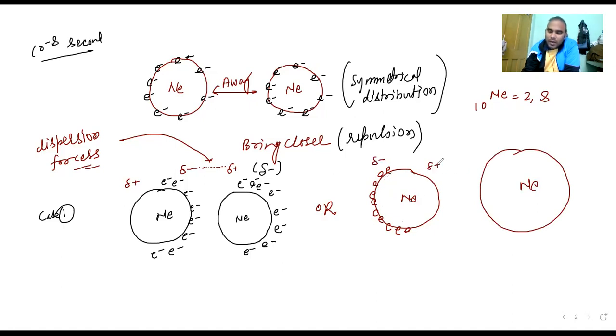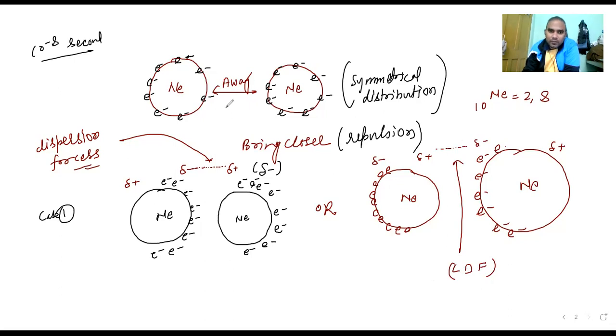And now this positive will attract the electrons of the other one, so this side becomes negative, and here is the partial positive. Now you can see, if one side is partial positive, the other side is going to be partial negative. This is the positive and here is the negative. Here the attraction takes place. Okay, so this attraction is what is known as LDF, London dispersion forces. Getting?